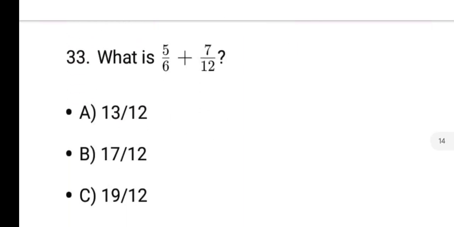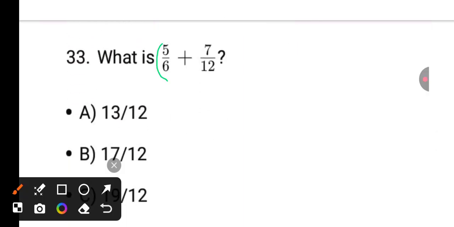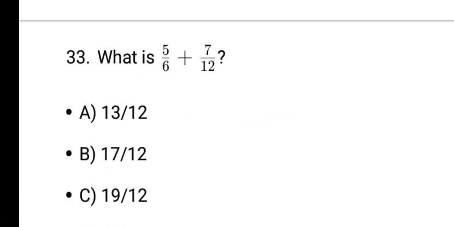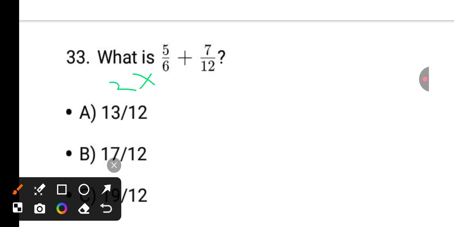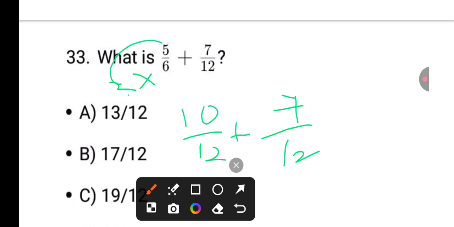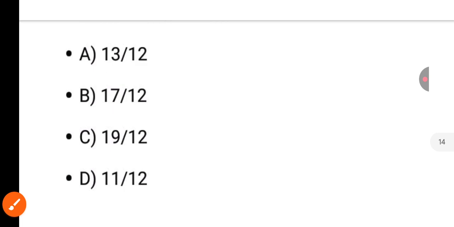Next again simple. Make 6 equals to 12. Multiply by 2. It will do. Again it is 5 by 6. Here multiply by 2. It is 12 plus 7 by 12. 2 into 6 is 12, 2 into 5 is 10. It is 17 by 12 is the answer.